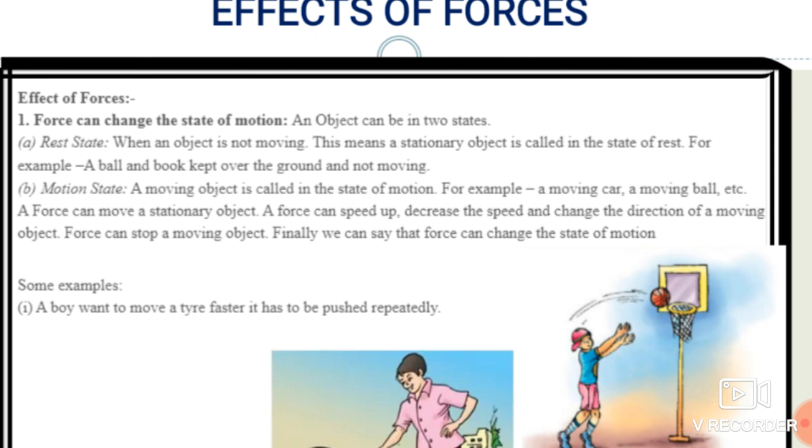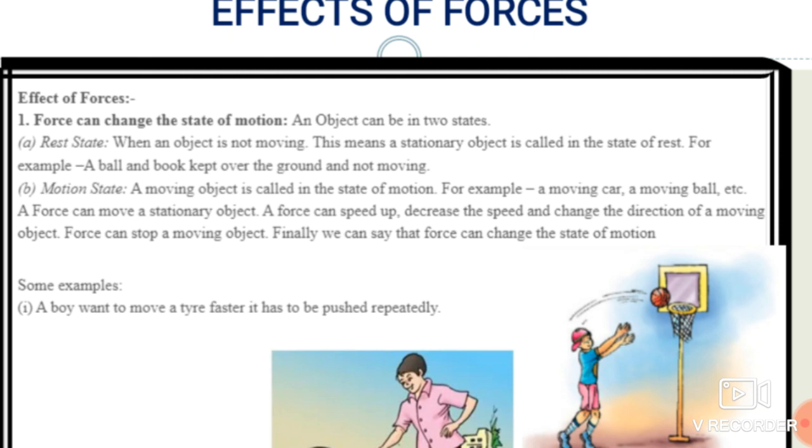Suppose here I have the ball which I pull from one place to another, or push from one place to another. At that time what will happen? Force is applied, but that ball can acquire some kind of motion so that it can speed up, or the speed decreases at a certain point, and also the direction changes. Suppose I kick the ball towards the left side, then it will go to the left side.